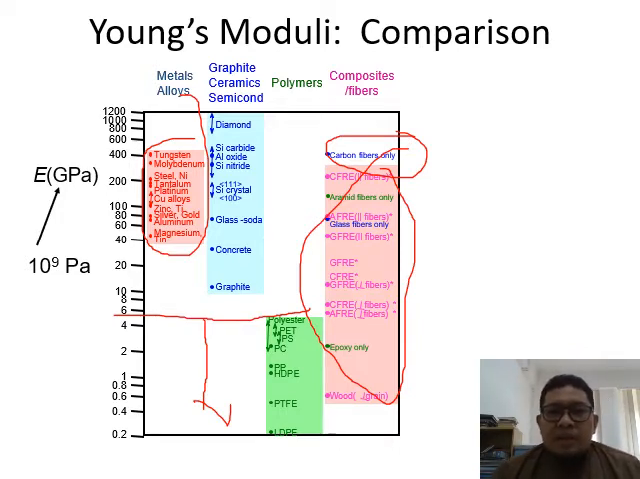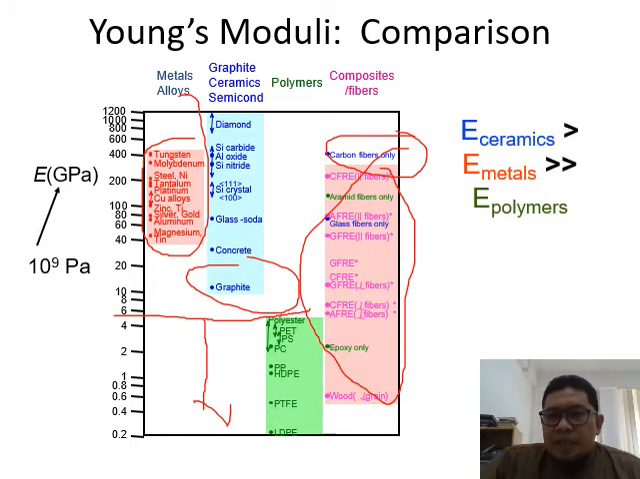Graphite, ceramics, and semiconductors tend to be brittle but have a very high Young modulus. So you have a wide range, but the lowest one is graphite, which is carbon, and then you have concrete, and the highest one will be diamond. Okay, so this is the comparison between families of material.